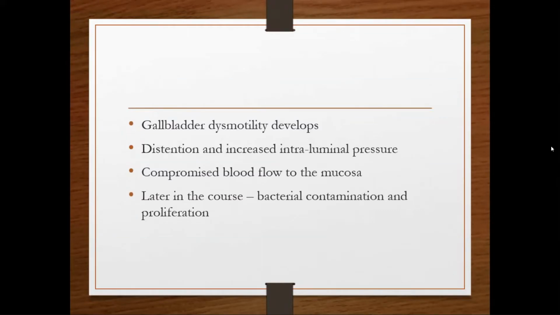And finally, bacterial infection can supervene. So the vicious cycle is established, the vicious cycle of fluid secretion and inflammation. When that cycle is unchecked, or medical or surgical intervention is not taken in time, it may lead to necrosis and perforation of the gallbladder. So that is the pathogenesis of acute calculous cholecystitis.